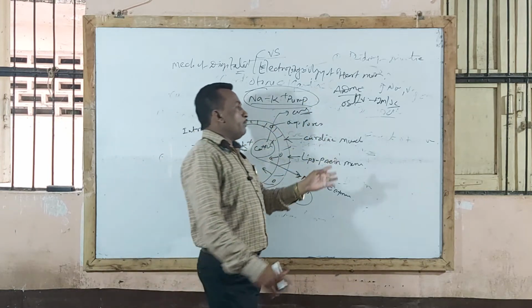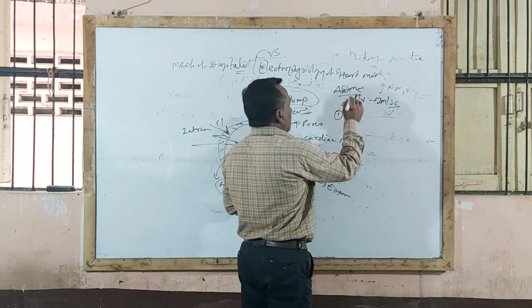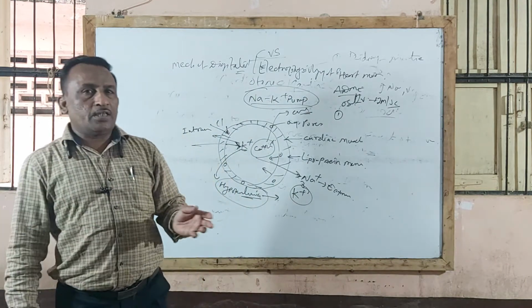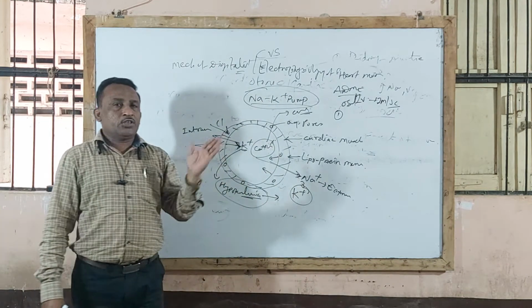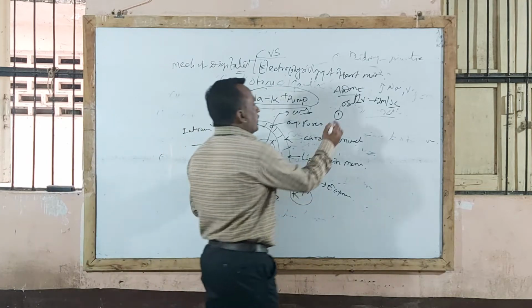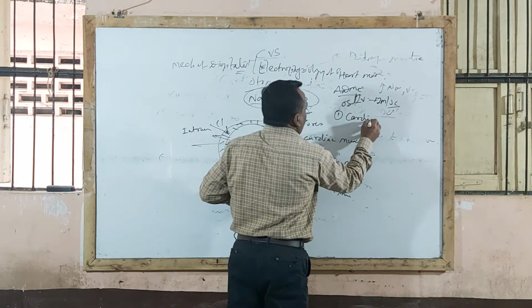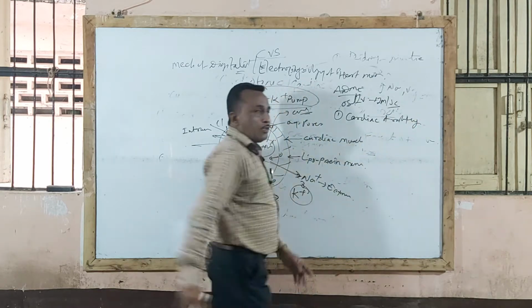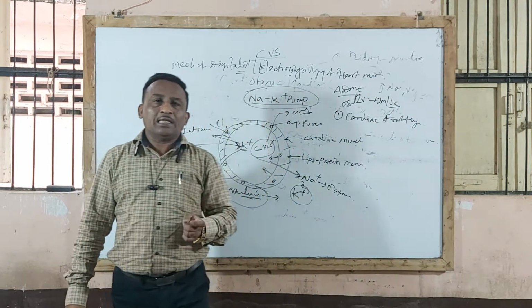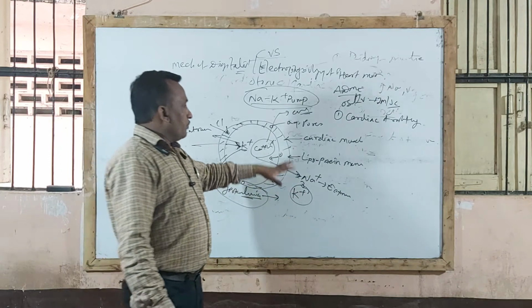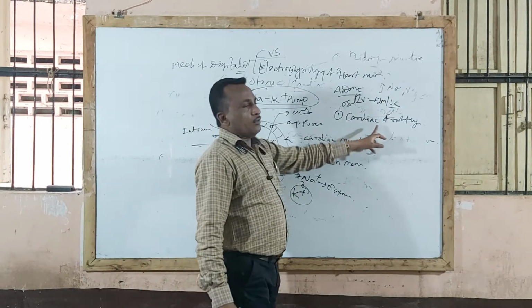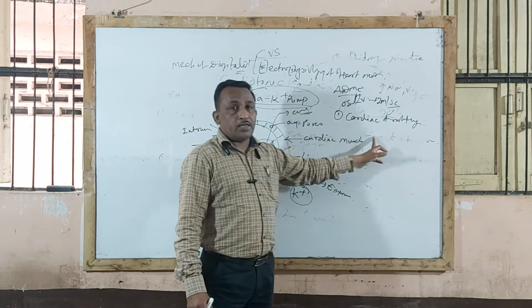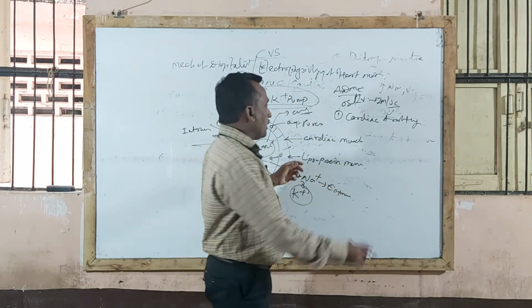Now regarding side effects or adverse effects: when digitalis is given to a CHF or CCF patient, that is congestive heart failure or congestive cardiac failure patient, it leads to cardiac arrhythmia. Cardiac arrhythmia is nothing but irregularity in heartbeat, already completed in the last chapter. This is another side effect of digitalis, that because of treatment it may produce cardiac arrhythmia, that is disturbances in cardiac rhythm.